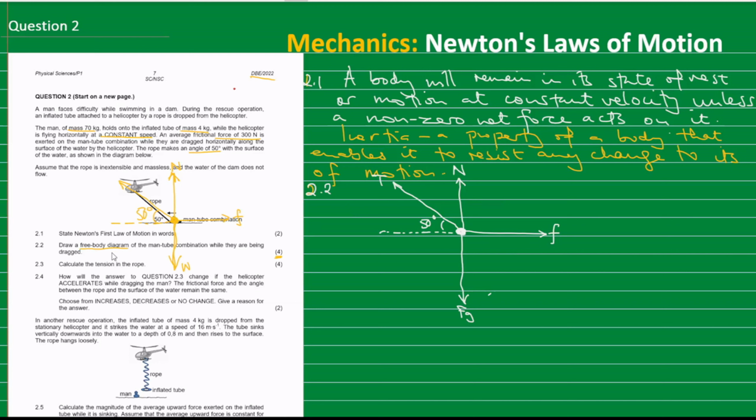So that answers that question. And then we have question 2.3, asking us to calculate the tension in the rope. As the man-tube combination is being pulled, how much is the tension in the rope?